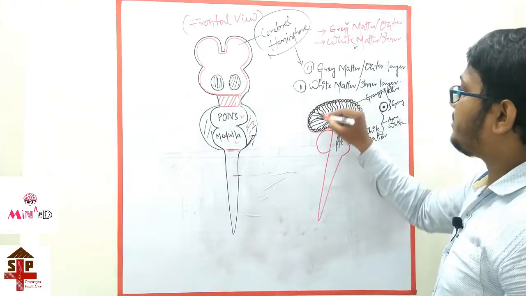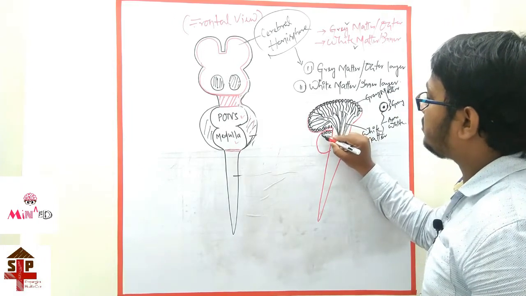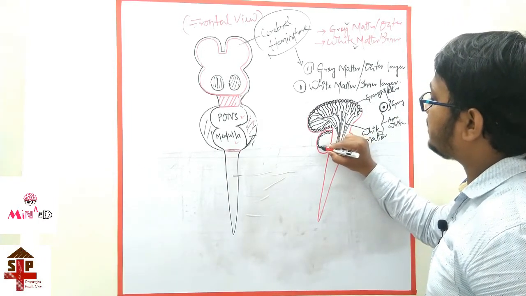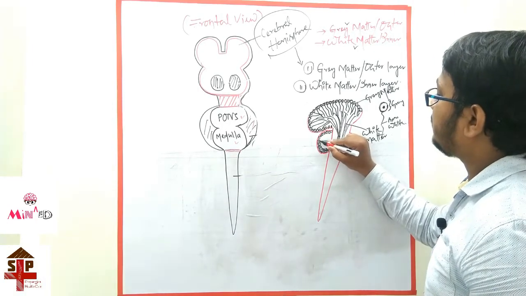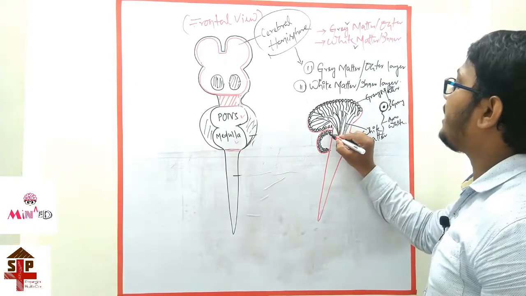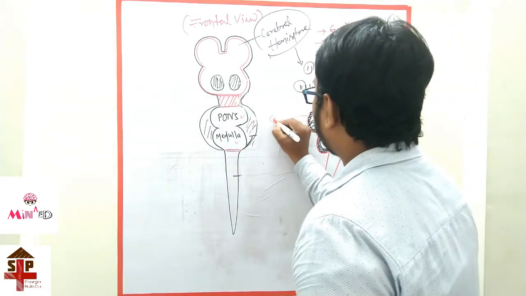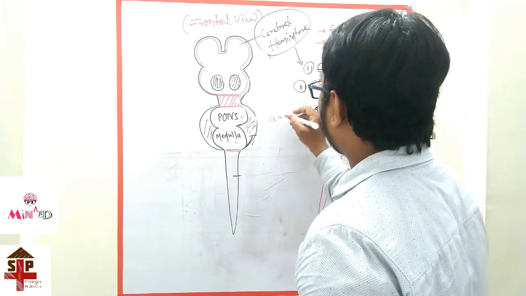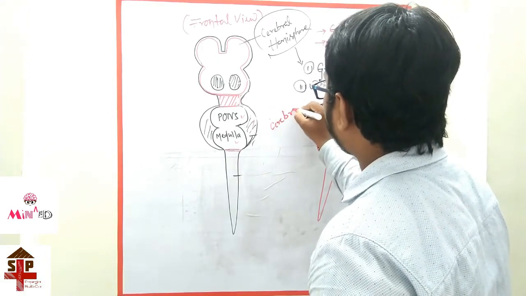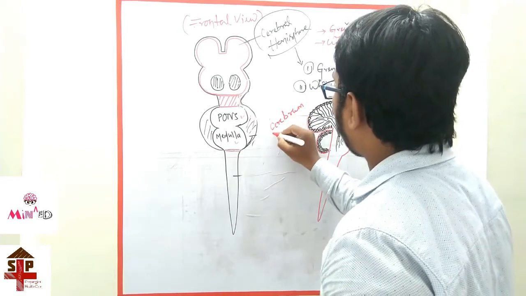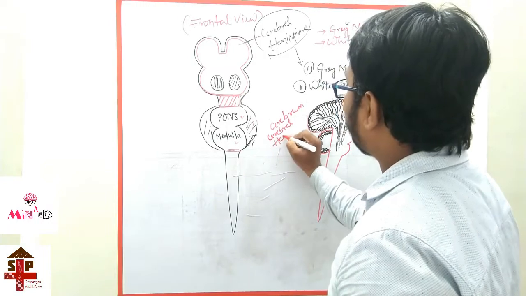This is the cerebral hemisphere, this is the cerebellum, and here also the nuclei and cell bodies are scattered around the outer layer of the cerebellar hemisphere. This is the cerebrum or cerebral hemisphere.